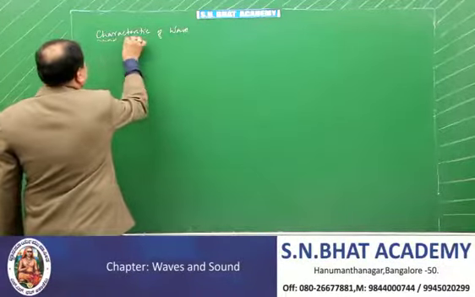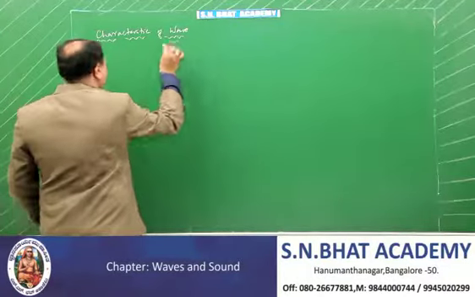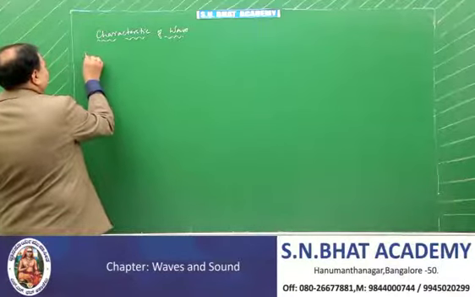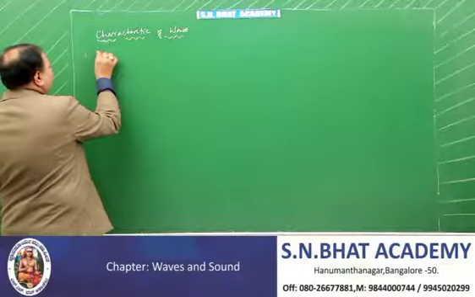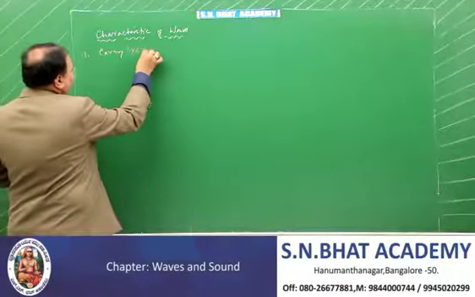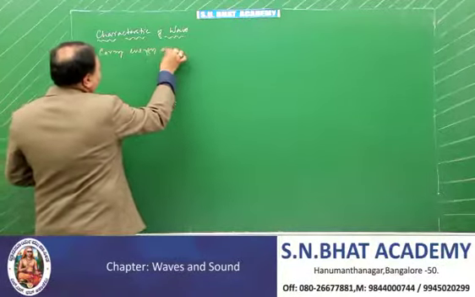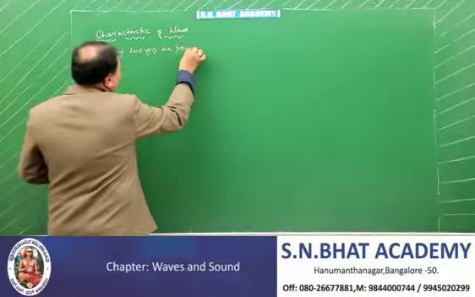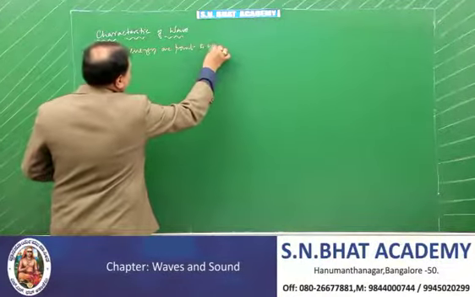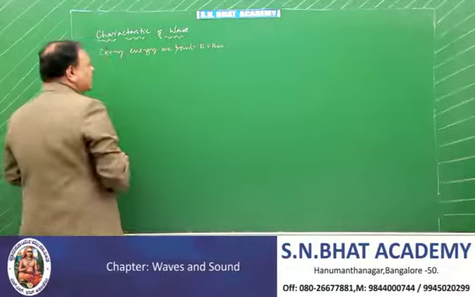See, this is very important from the knowledge point of view, even from the examination point of view. First, a progressive wave carries energy from one point to the other point.